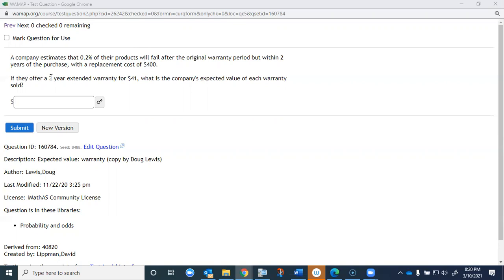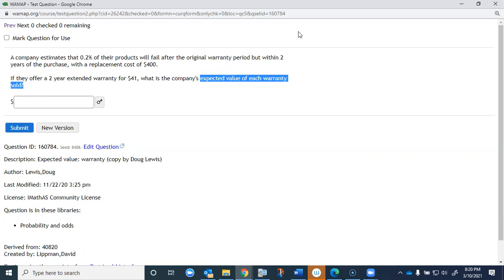So it says they offer a 2-year extended warranty for $41. So that goes beyond the regular warranty and up within that 2-year time period. So they offer 2 years because they think, well, we'll only have to replace at most 0.2% of our products. And so they're going to charge $41 per warranty. So it says, what's the company's expected value of each warranty?